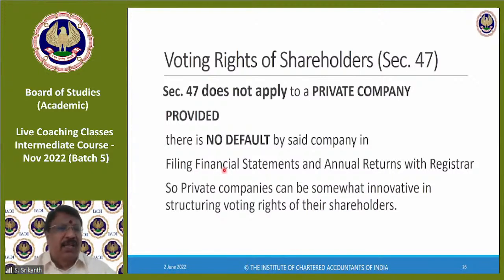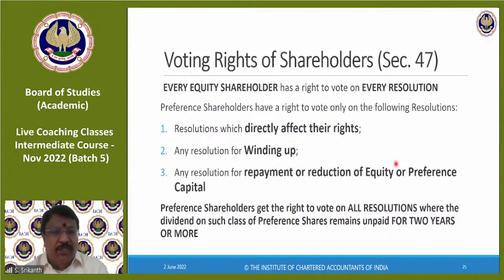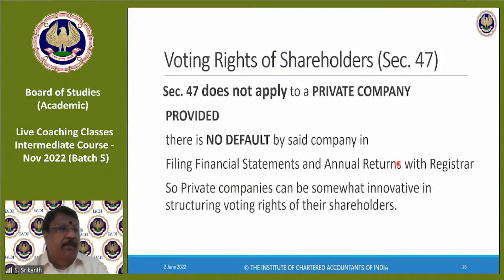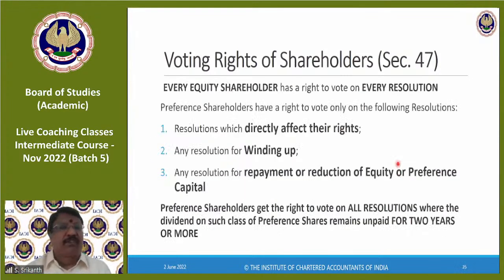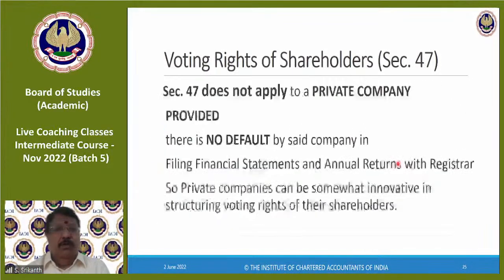If there is a default in filing financial statements and annual returns, then they cannot enjoy the privilege given to them. So the rule that we saw here is not applicable to a private company in which there is no default in filing financial statements and annual returns. So private companies can be somewhat innovative in structuring voting rights of their shareholders. They can be a little more innovative. They can have different types of voting.